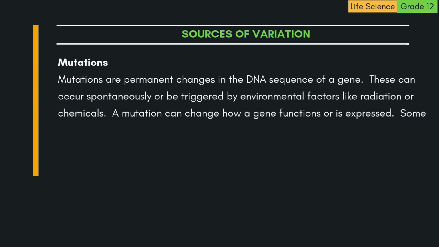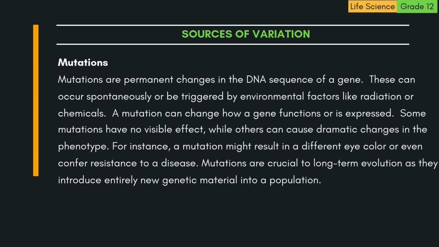E. Mutations. Mutations are permanent changes in the DNA sequence of a gene. These can occur spontaneously or be triggered by environmental factors like radiation or chemicals. A mutation can change how a gene functions or is expressed. Some mutations have no visible effect, while others can cause dramatic changes in the phenotype. For instance, a mutation might result in a different eye color or even confer resistance to a disease.